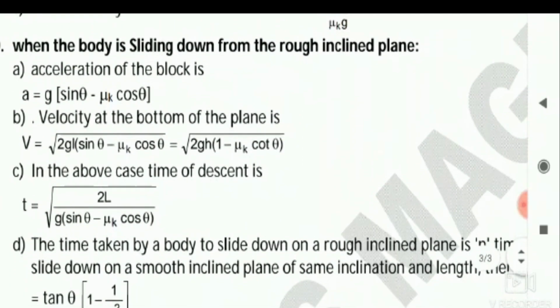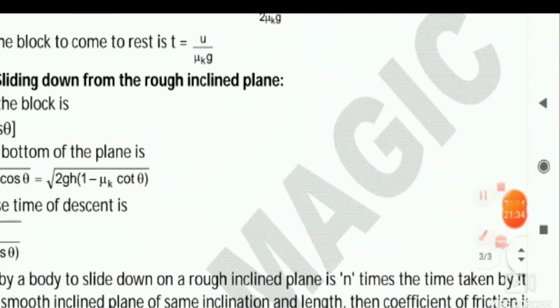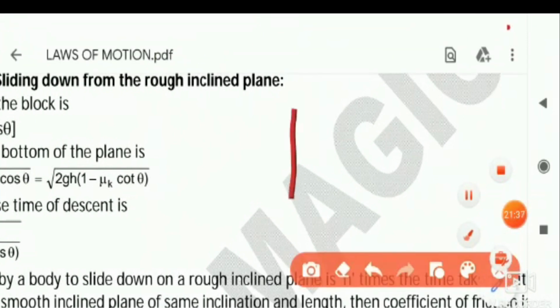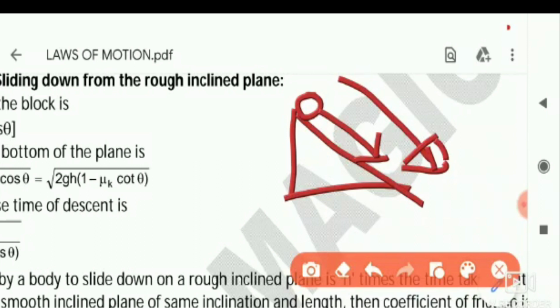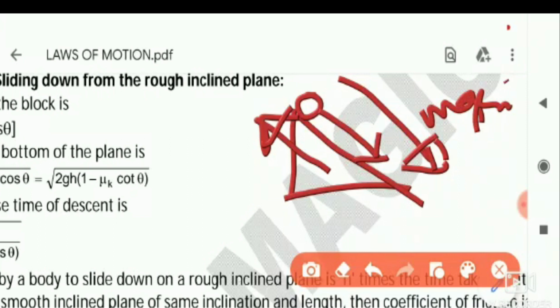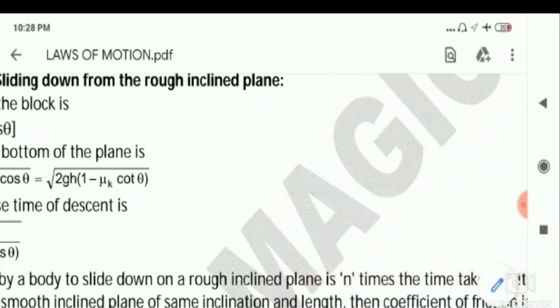Similarly, sliding down from the rough inclined plane. Here also the diagram is not given, but for your convenience I am drawing here. The body is coming down like that, but this is a rough inclined plane, not a smooth plane. Smooth plane means only downward force, no force is opposing that. But rough means friction will act on the body against its motion. So that's the reason why we don't simply take mg sin theta which is acting downward, but minus mu mg cos theta also we have to take.